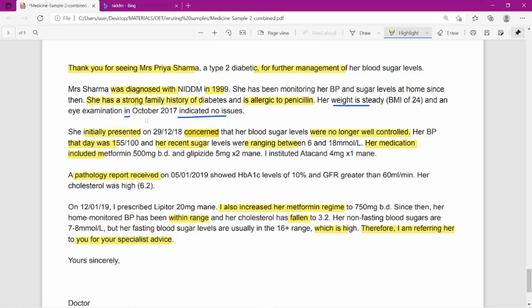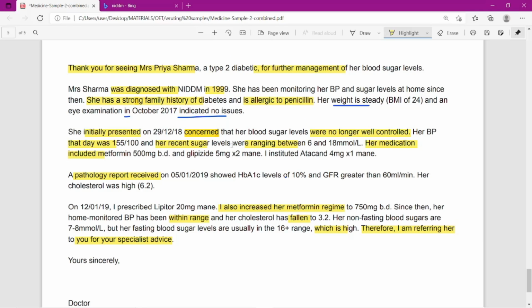Her BP that day was, so her BP was now this value. You can write her BP within brackets. Otherwise you can write BP, just a semicolon, then give the value. And her recent sugar. It's not a given comparison also. Here, first they have taken the BP value of the previous date, and now her recent sugar has been compared.